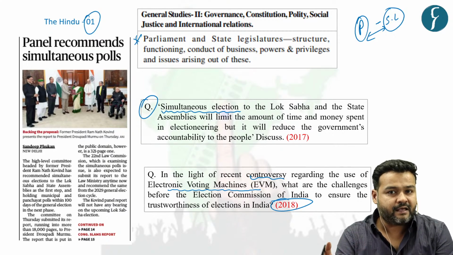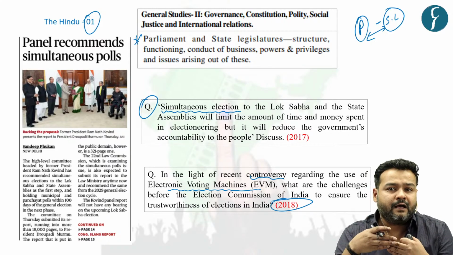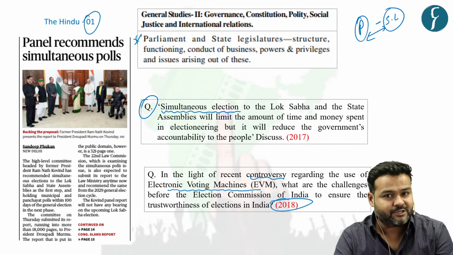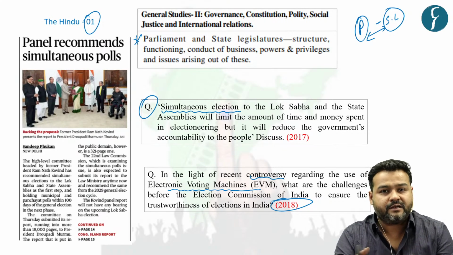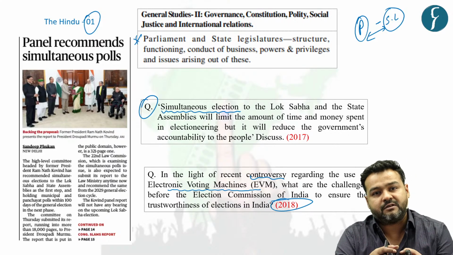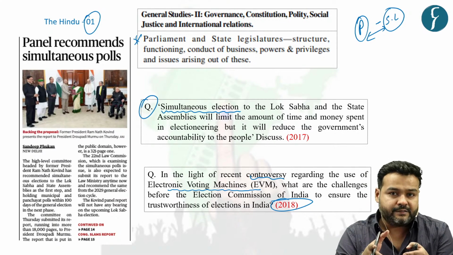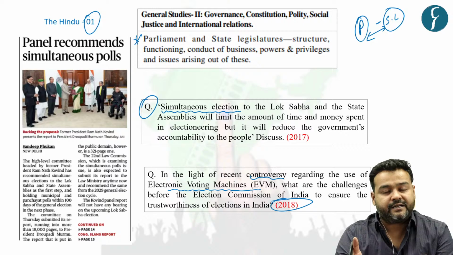Recently, you might have heard about elections in Madhya Pradesh, Chhattisgarh, Rajasthan and other states. But general election is due this year in 2024. And probably in the coming week, election commission will be declaring the dates. So just to bring them together is the simultaneous election.